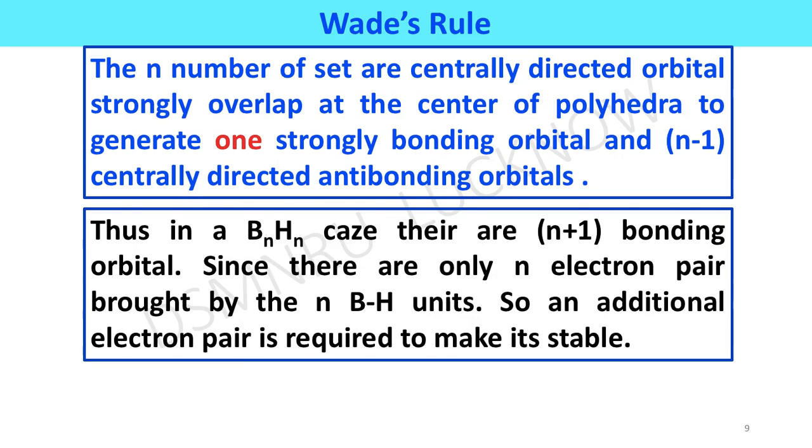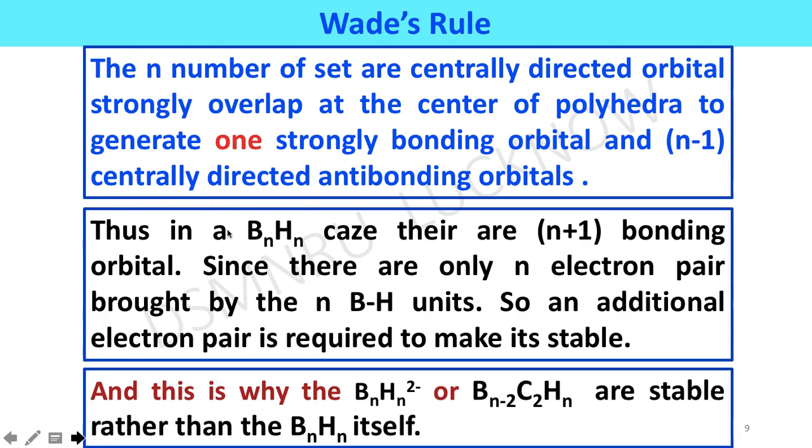Since there are only n electron pairs brought by the n BH units, an additional electron pair is required to make it stable. And this is why BnHn 2 minus or BnC2Hn are stable rather than the neutral BnHn itself.